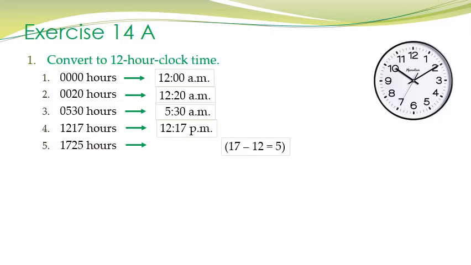17:25 hours. Well, here what are we supposed to do? We will subtract 12 from 17. Why? Because 12 hours refers to 12 noon and it is 17 hours 25 minutes. So the time will be 17 minus 12, that is 5. So our time will be 5:25 p.m. in the evening, right?